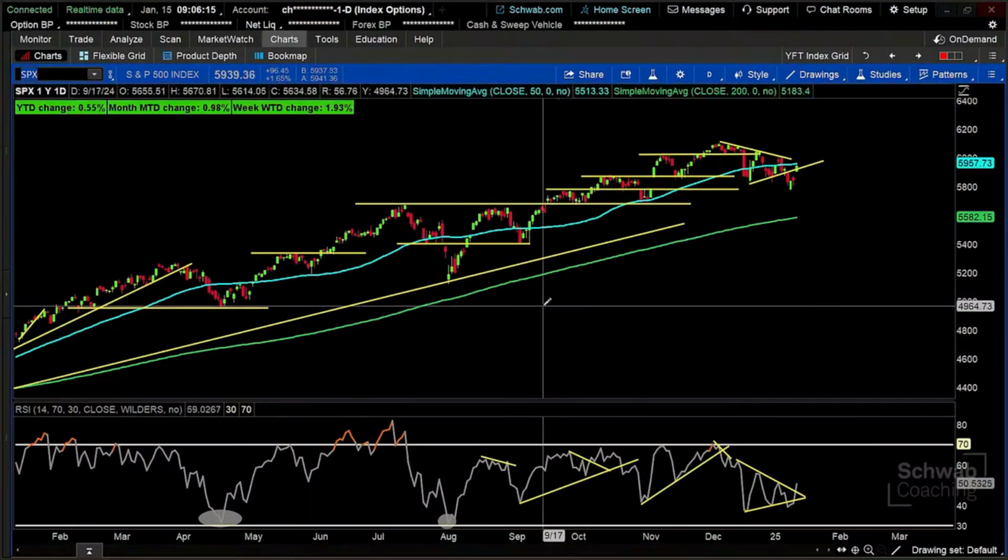So here we are on the charts tab on the Thinkorswim desktop software platform. This is a grid that I've put together of the 3 primary indexes: the SPX, the NDX, and the RUT, the Russell 2000. We're focusing here on a 1-year chart length in time, that's the span of the chart, with 1-day candles.